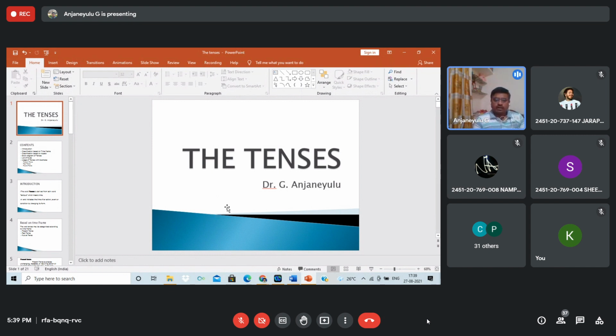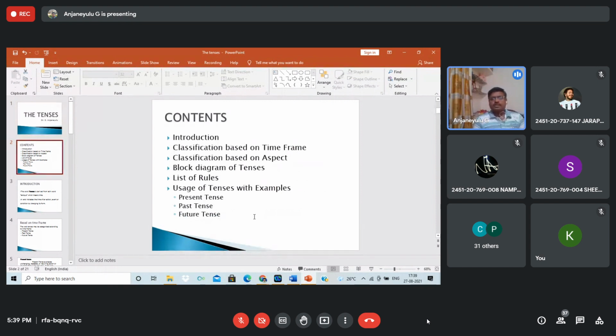Okay. So anyhow, students, you have to keep this basic grammatical structure in your mind while speaking. Now in this topic on tenses, we are going to discuss the introduction, classification based on time and frame, classification based on aspects, block diagram of tenses, list of rules, and usage of tenses with examples. These are, as you know, present, past, and future tense.